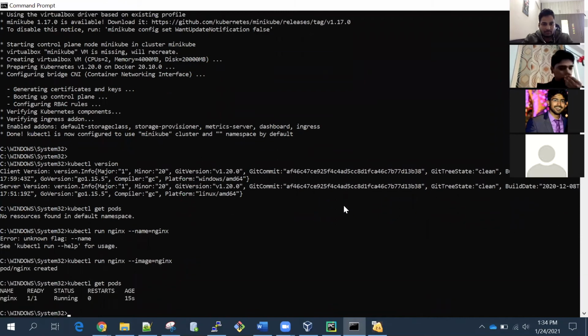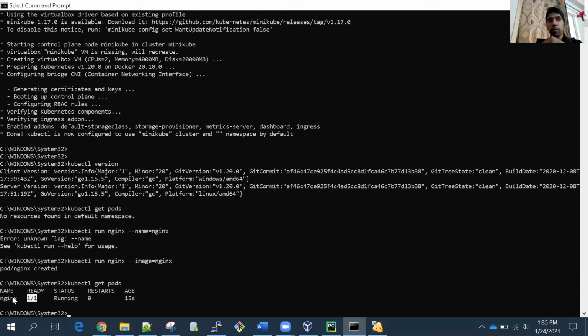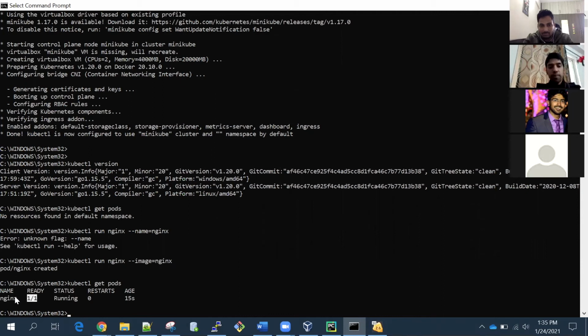yeah, so my pod is running. So the Nginx pod is running. You can see it's one by one ready. And beneath this Nginx pod, the Nginx container is running. But Kubernetes doesn't deal directly with containers because it provides a lot more functionality than containers. That's why it uses pods. So Nginx is running here.